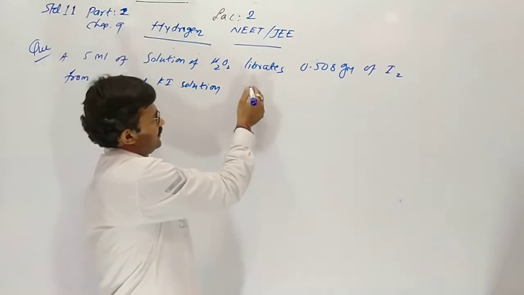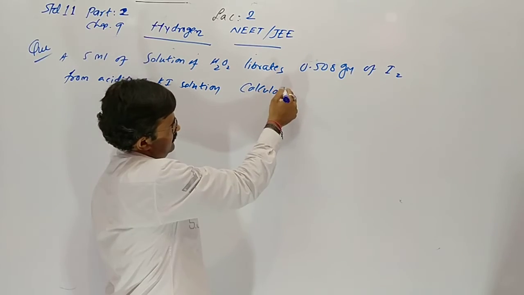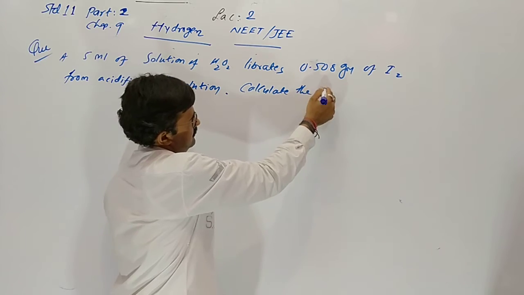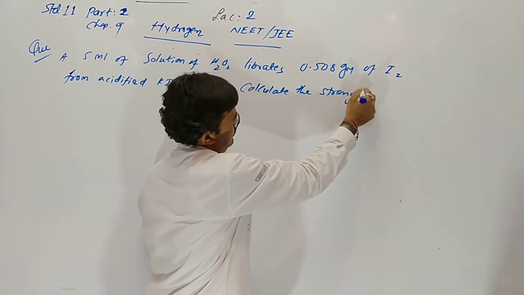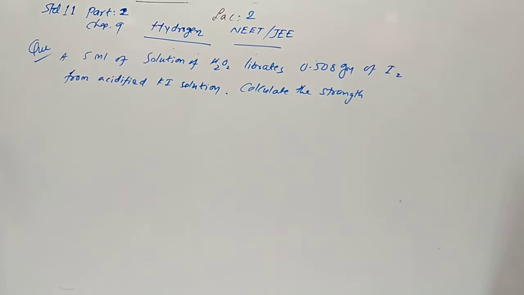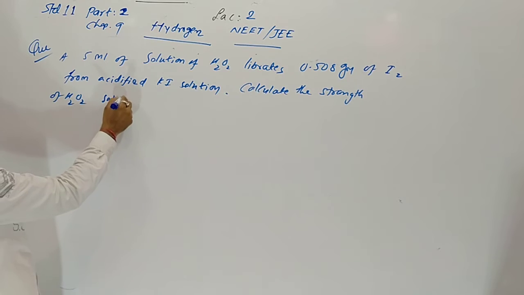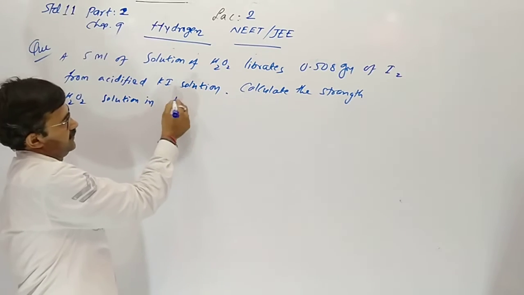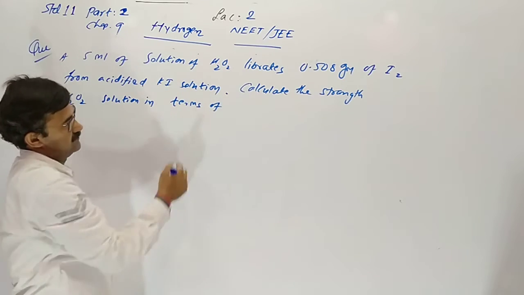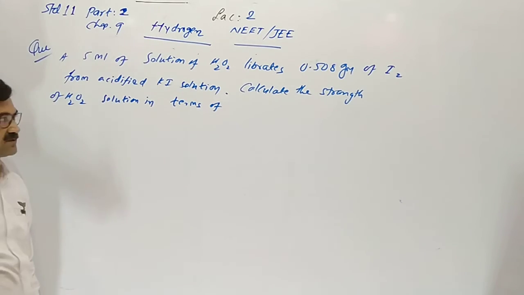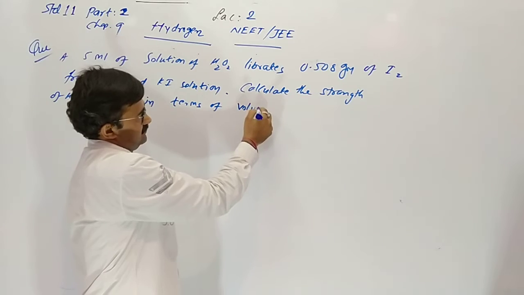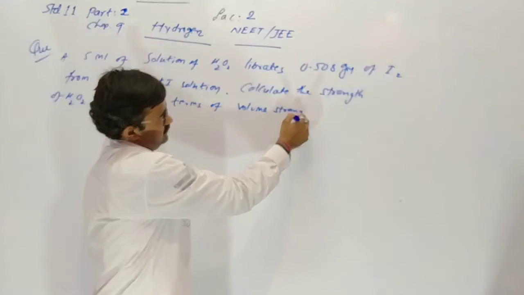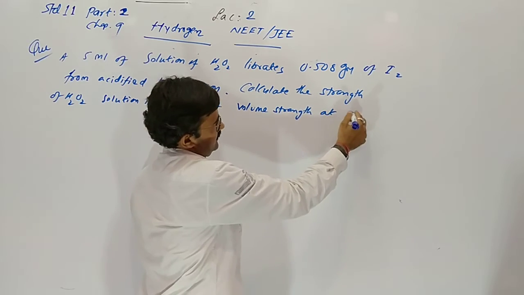Calculate the strength of hydrogen peroxide solution in terms of volume strength at STP.